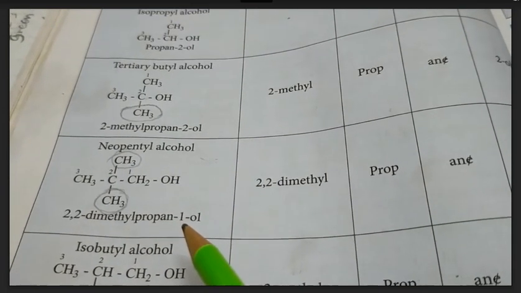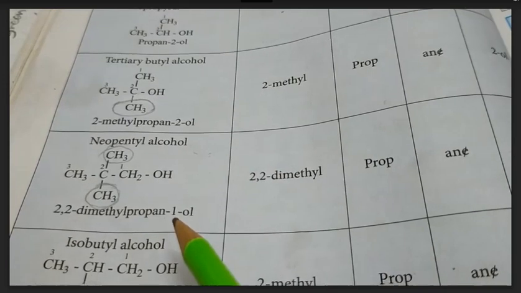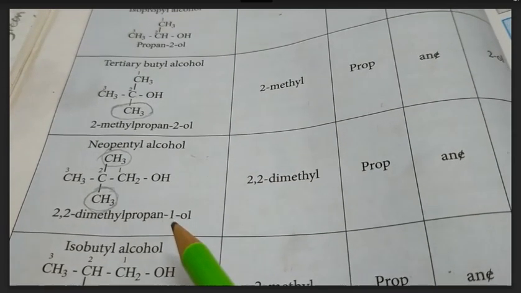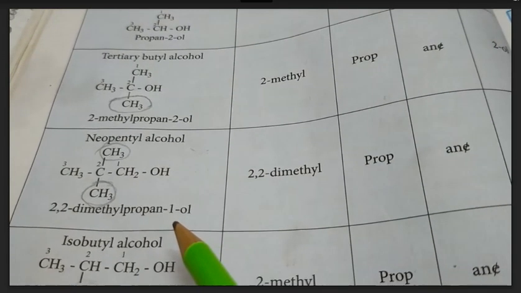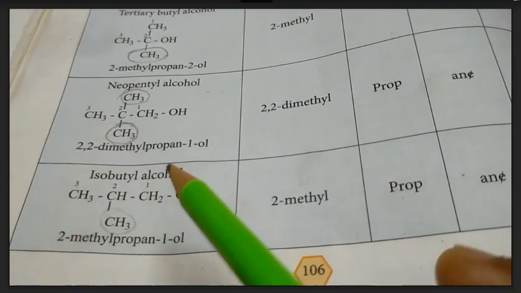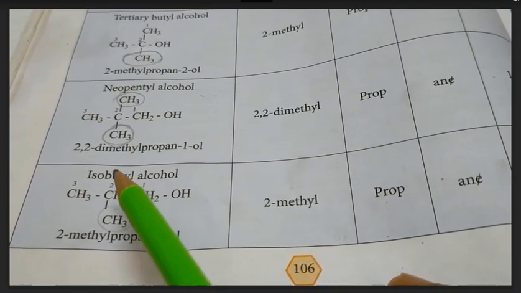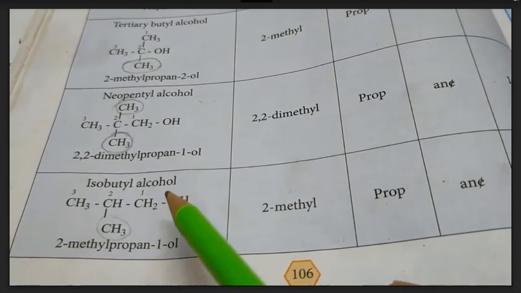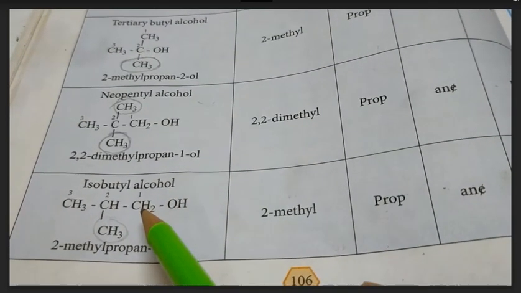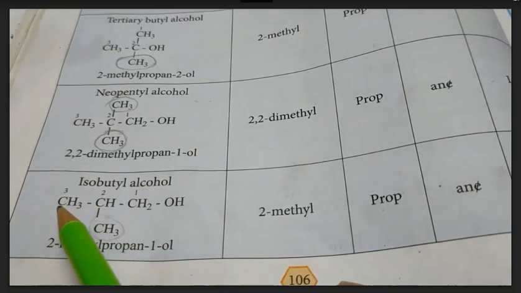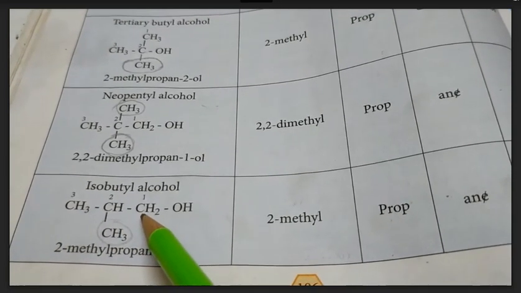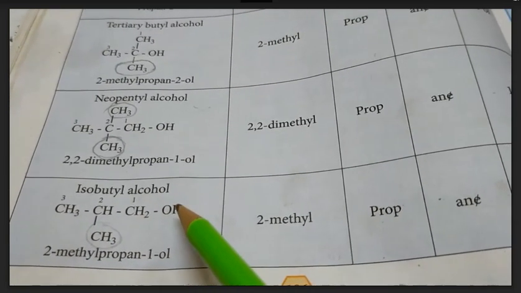Sometimes the specification of the first position of the attached functional group is not necessary, but for positions other than the first it is required. The next example, the compound contains here 4 carbon atoms, but in selecting the carbon chain, 1, 2, 3 is the continuous longest carbon chain having the functional group.